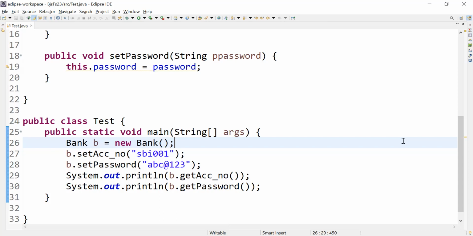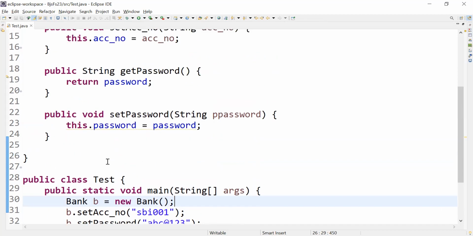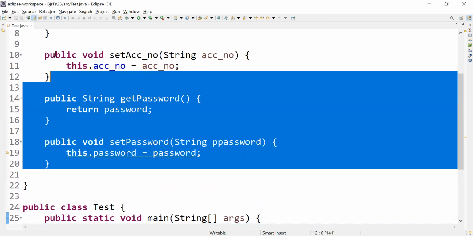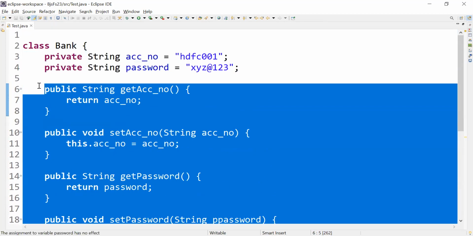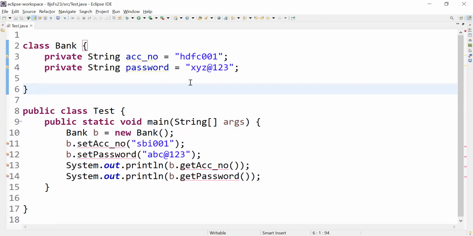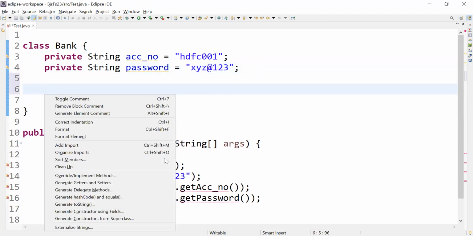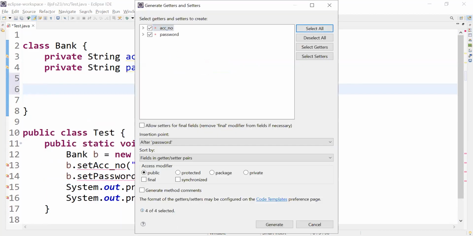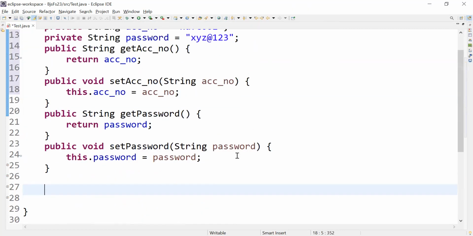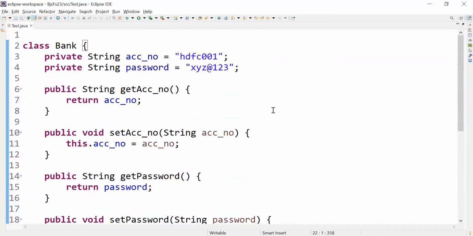Yes, completed. Now look at this. I'll show you one shortcut. These are my variables. Now to create a set of getters in our program, there is one shortcut. Come inside a class, click on Alt Shift S. Can you see something called set of getters? Click on this one, select all, click on generate. Can you see a set of getters has been created?